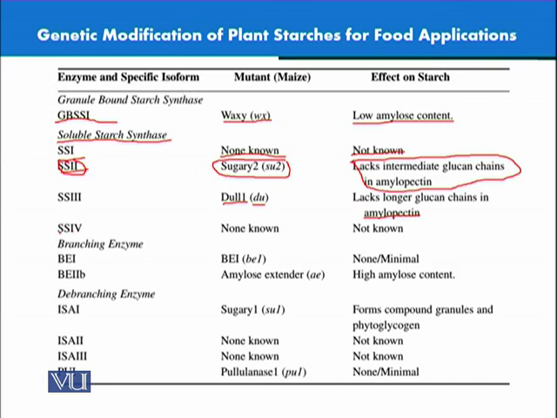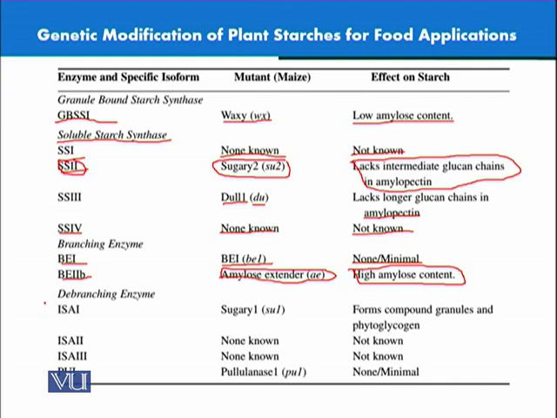Another one is SS4. Again, we don't know anything about what mutants are available and what would be the effect on the starches. Now, if we talk about the branching enzymes, they can be classified as BE1 or BE2B. The BE1 produces a mutant known as BE1 again. We don't know the effect, or there is minimal effect on starch synthesis. The BE2B is actually more important. It produces a mutant, amylose extender, that has got high amylose content. So we can actually produce this desirable trait. This is one of the very important mutants that is known, and that has got many applications in the industry as well.